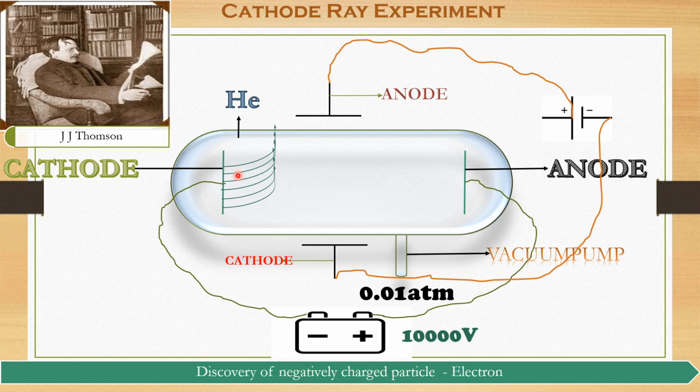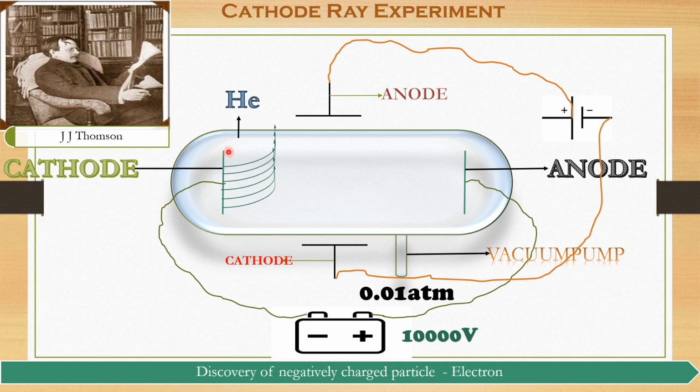I hope you understood, dear student. The ray which consists of negatively charged particles is called a cathode ray. I hope you understood how the electron was discovered and who discovered it. If they ask you which experiment was conducted for the discovery of the electron, it is nothing but the cathode ray experiment. And who discovered the electron? J.J. Thomson. J.J. Thomson discovered the electron.